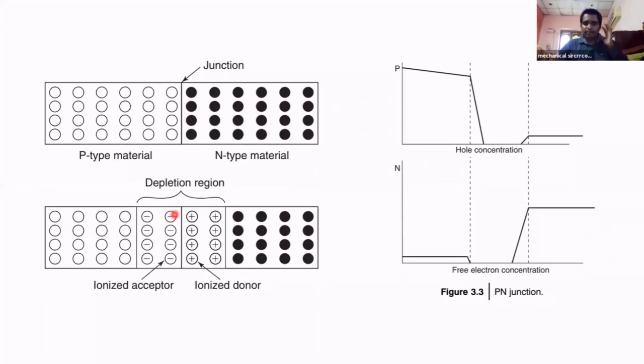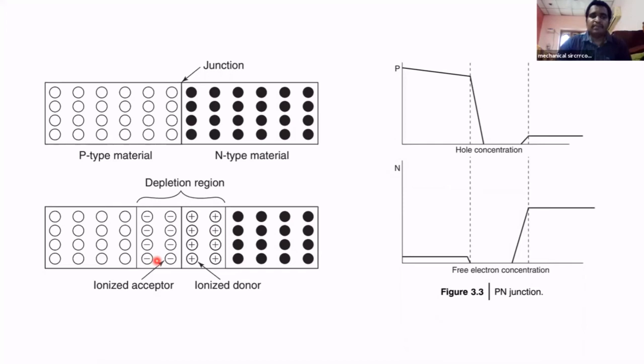At the junction, the electrons moving from the n-type material combine with the holes in the p-type material, and they become negative ions. The holes which are moving from the p-type material to n-type material join with the electrons, and that causes positive ions. So at the junction, on one side we have some positive ions, and on the other side we have some negative ions.